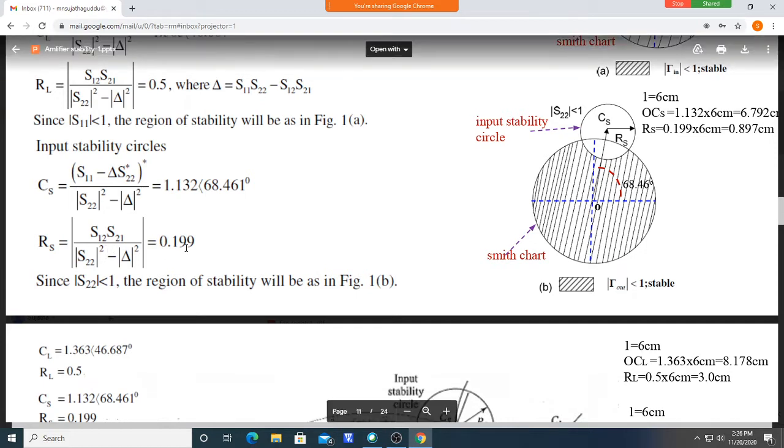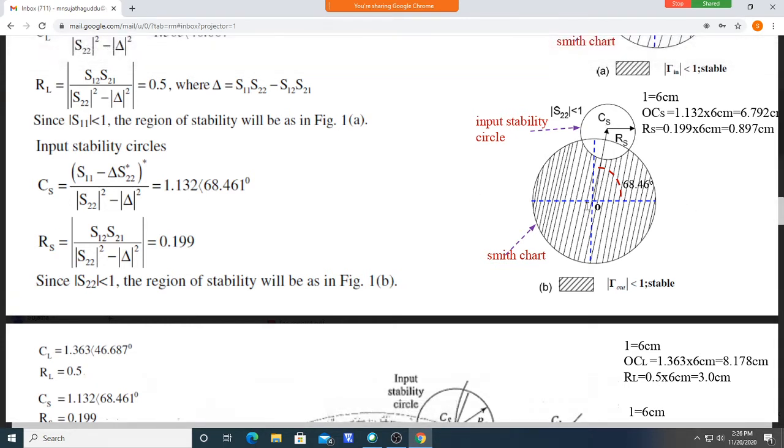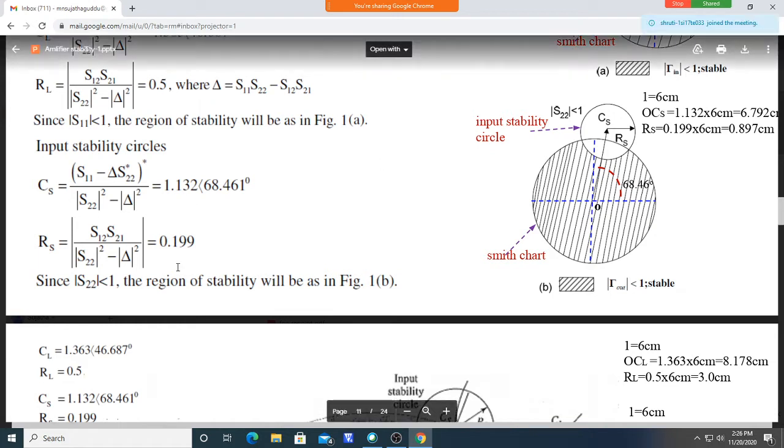Okay, the angle we have fixed, but the magnitude you have to fix. So you draw a line from the center of the Smith chart like this, and on that you should take 1.132 as the distance at 68 degrees, and mark this. As I said in the previous class, 1 represents 6 centimeters: from end to end of the Smith chart, the radius is 1, that means 6 centimeters.